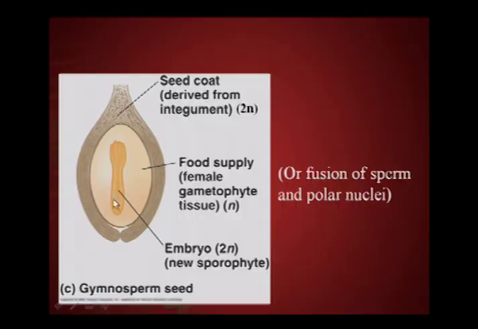Okay, so again, looking at seed structure then, we're going to have the embryo, embryonic plant, the baby plant, sporophyte. We're going to have endosperm, which is nutritive material that will help it get a head start in life, basically, provide it nutrients, help it get up out of the leaf litter or the soil. And then protective seed coats as well, which are derived from, again, kind of the maternal tissue.